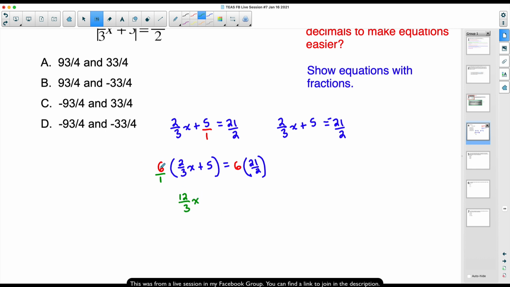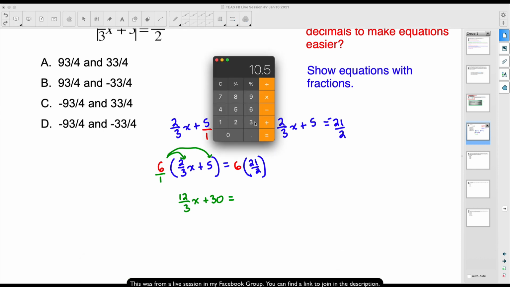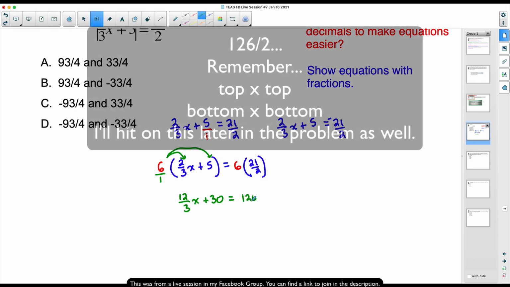Now let's take 6 times 5. This gives us a positive 30. Again, you have to multiply both pieces. Think of it as the distributive property. And now let's repeat that process over here. 6 times 21. Grab your calculator. That is 126. Just make sure. 21 times 6. That's going to be 126, I believe. Yes. So we have 126 over 2.